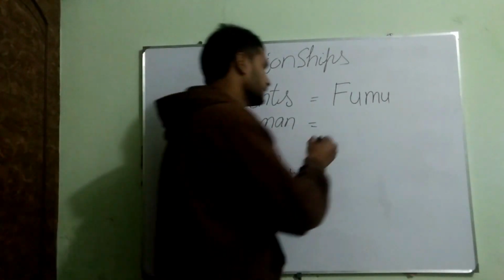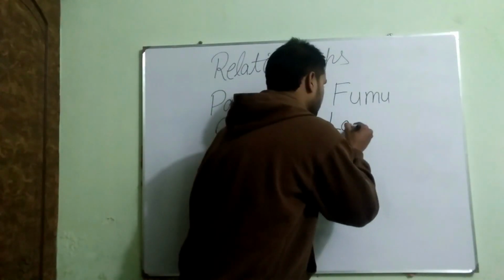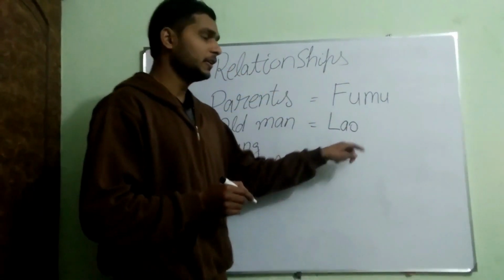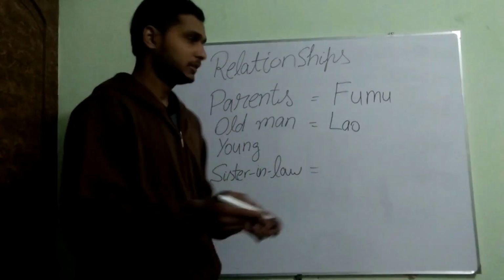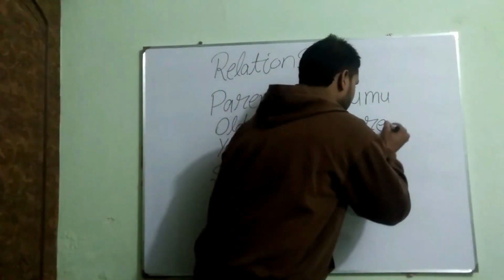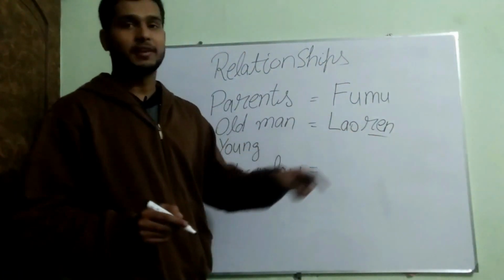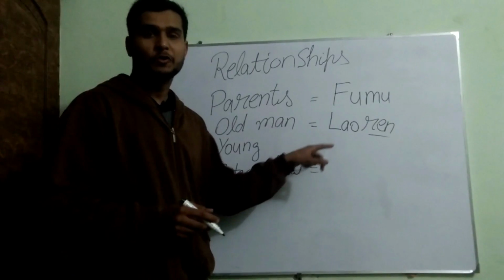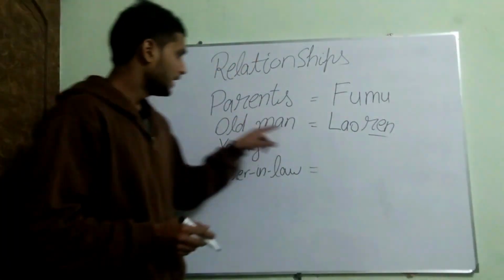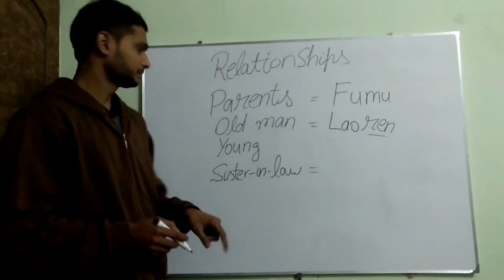For old man, we have lao, L-A-O, lao meaning old. R-E-N, ren, ren meaning person. It becomes laoren. Its meaning is old man.